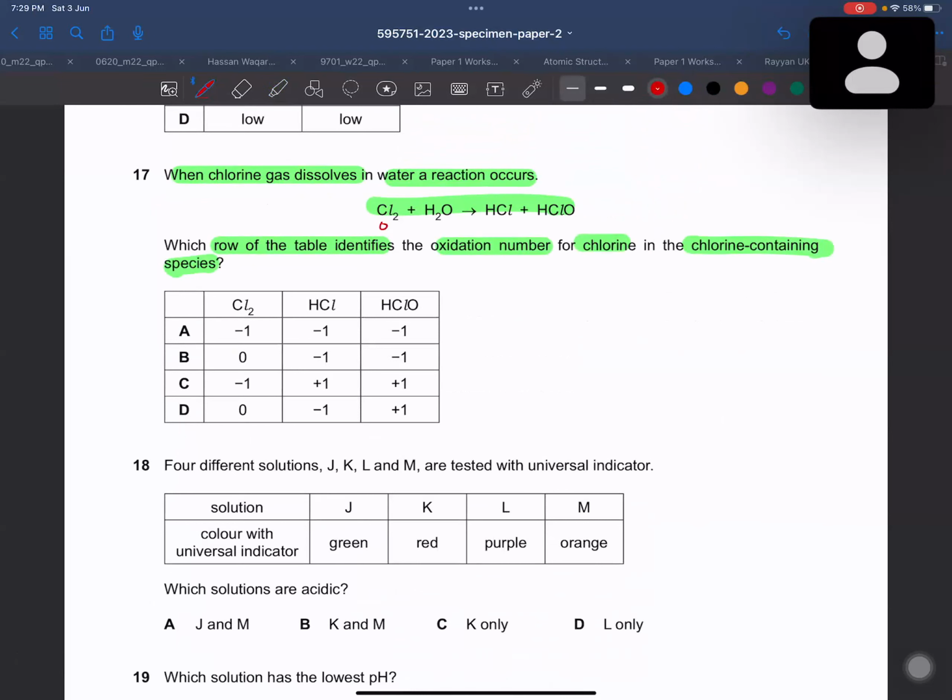Right now it is 0, we know that it is in elemental form. And HCl is equal to 0; H is always plus 1, and Cl should be identified, so Cl would be minus 1 here. And then HClO is equal to 0. H is always plus 1, Cl we need to identify, and oxygen is always minus 2. Minus 2 plus 1 leaves plus 1 for chlorine, so it must be plus 1 over here. So chlorine is 0, hydrochloric acid minus 1, hypochlorous acid plus 1. So the right answer would be D.